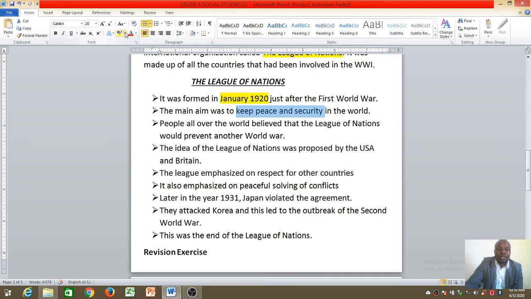So if you are asked what was the main objective or the main aim of the League of Nations, you have to say it was to keep peace and security. It's important. In which year did Japan attack Korea? In the year 1931. They violated the agreement, and then later on war started.